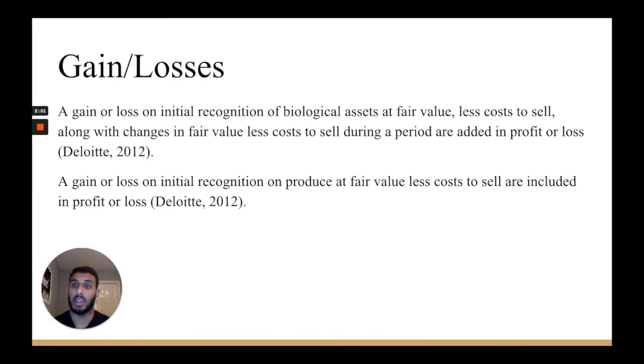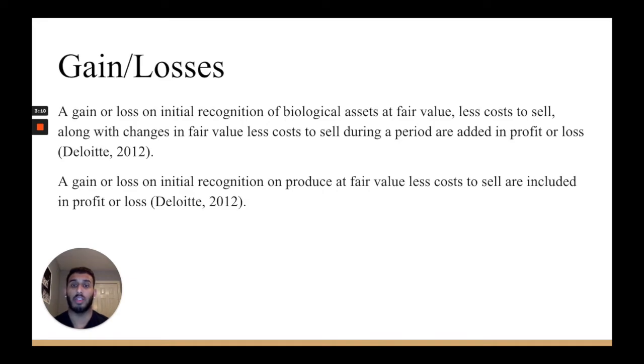Next up, I'm just quickly going to talk about gains and losses. A gain or loss on initial recognition of biological assets at fair value less cost to sell, along with changes in fair value less cost to sell during a period, are added in profit or loss. And this is similar with produce.